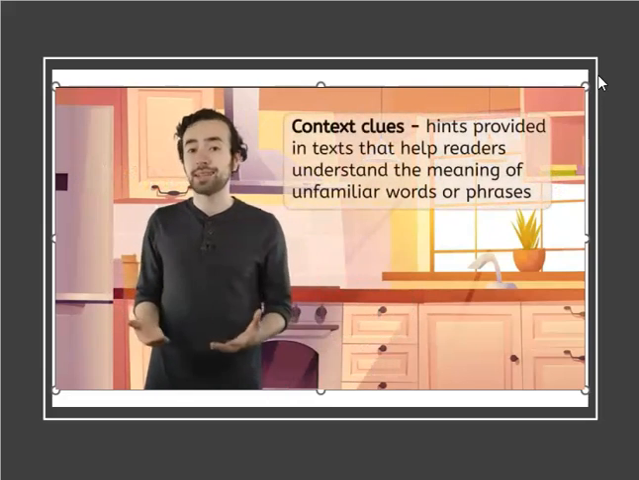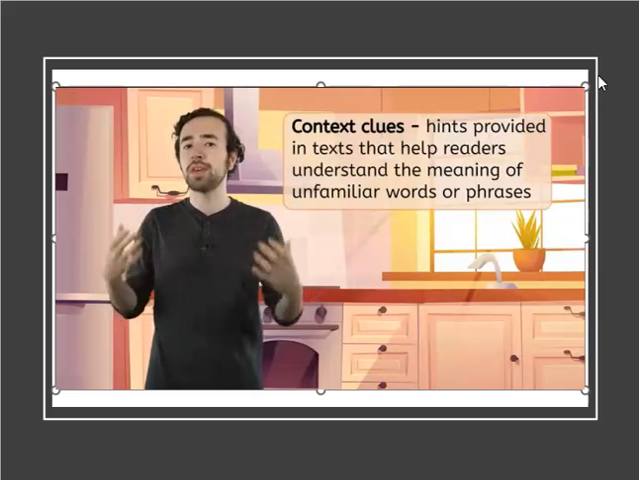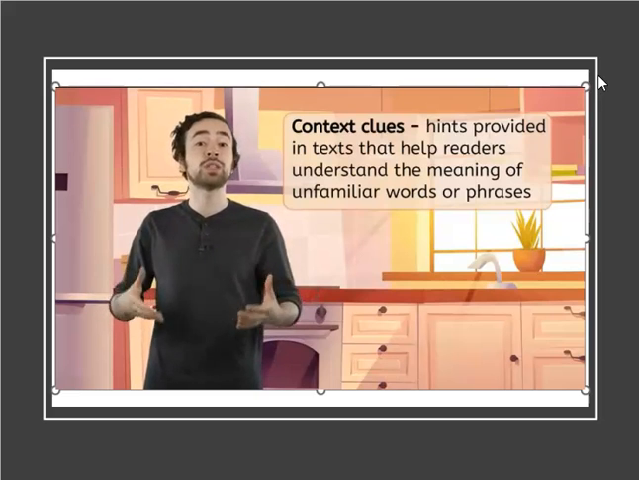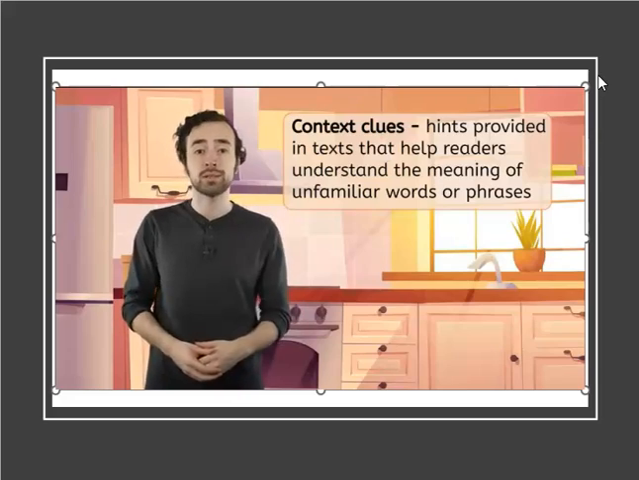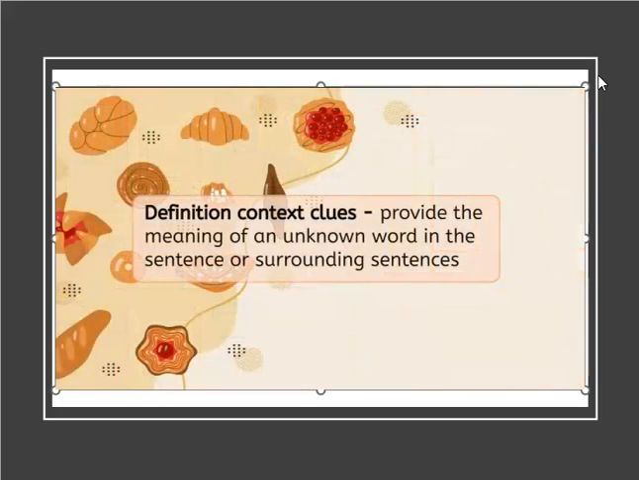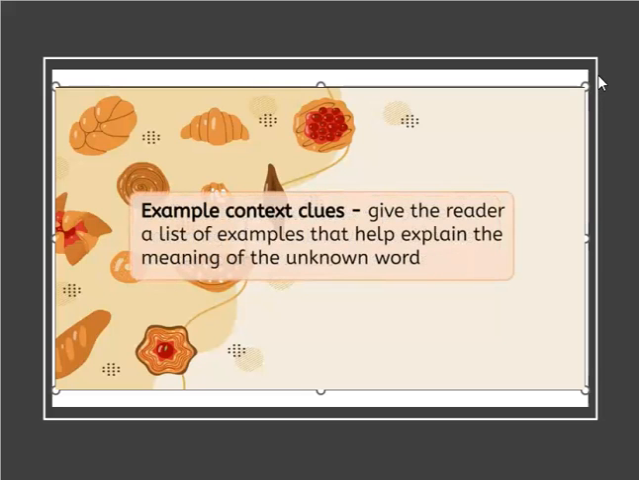Today's lesson is focused on synonym context clues. We already know that context clues are clues located within a text that help readers understand the meanings of unknown words or phrases. Last time, we learned about example context clues and definition context clues, which both describe things in a straightforward manner. Definition context clues provide the meaning of an unknown word in the sentence or surrounding sentences. Example context clues give the reader a list of examples that help explain the meaning of an unknown word.